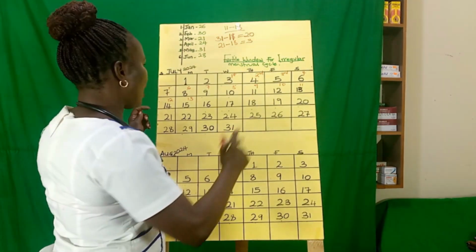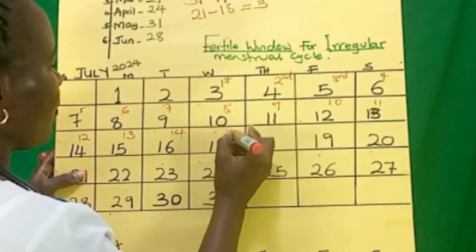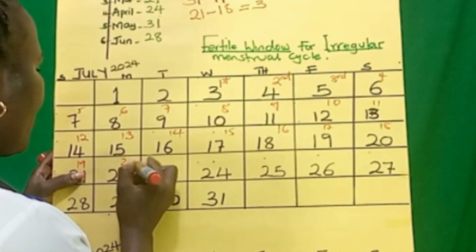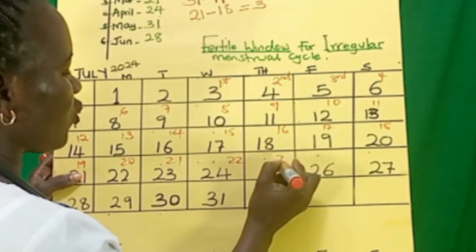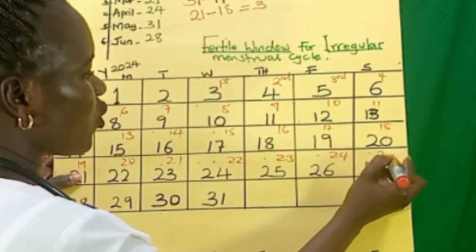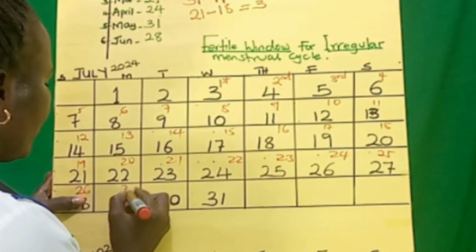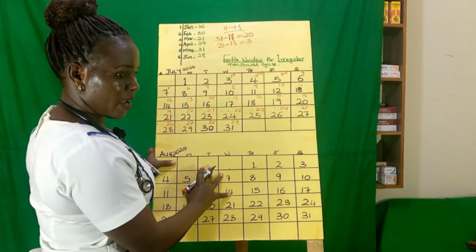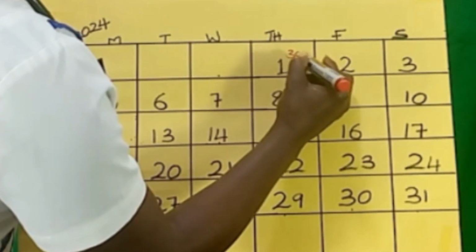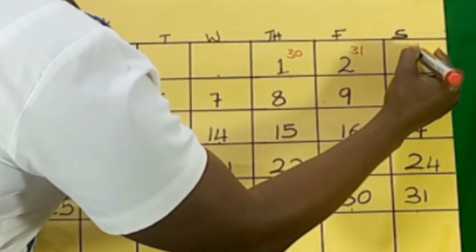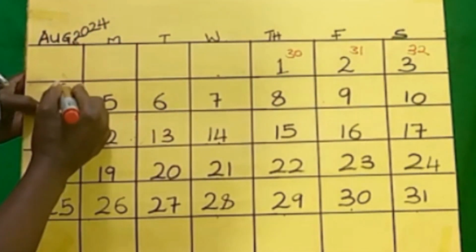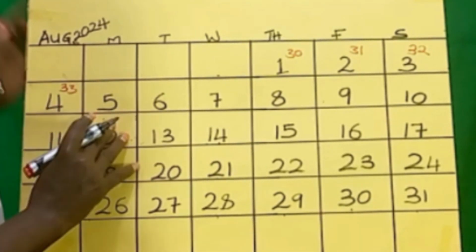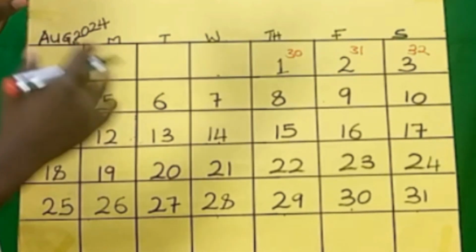So let's continue counting. 13, 14, 15, 16, 17, 18, 19, 20, 21, 22, 23, 24, 25, 26, 27, 28, 29, and then we go to the next month. 30, 31, 32, let's go to 33. Now, assuming she saw her period again, she started another period in August.